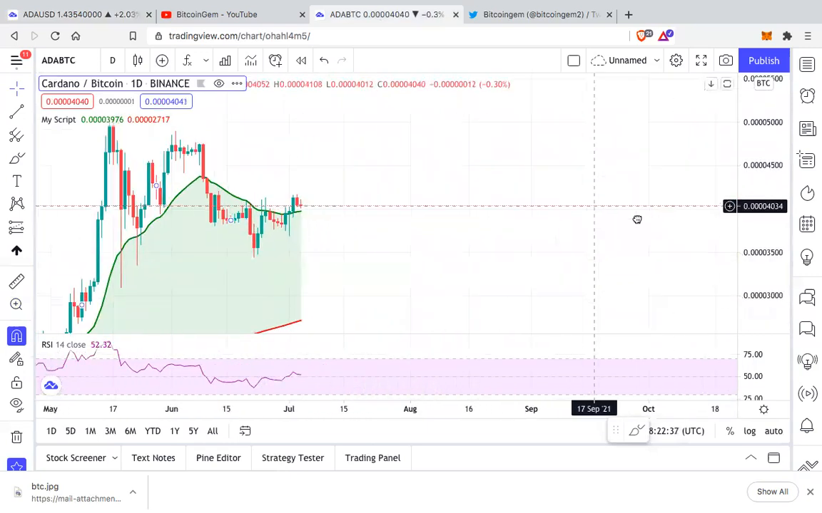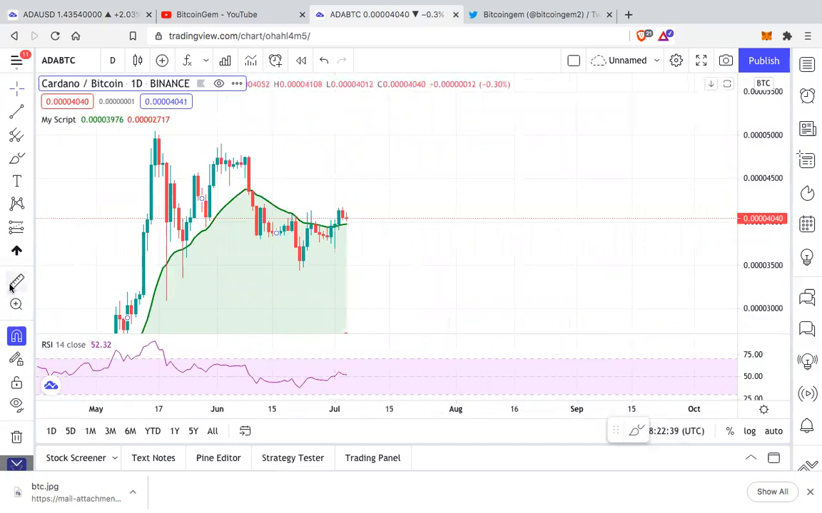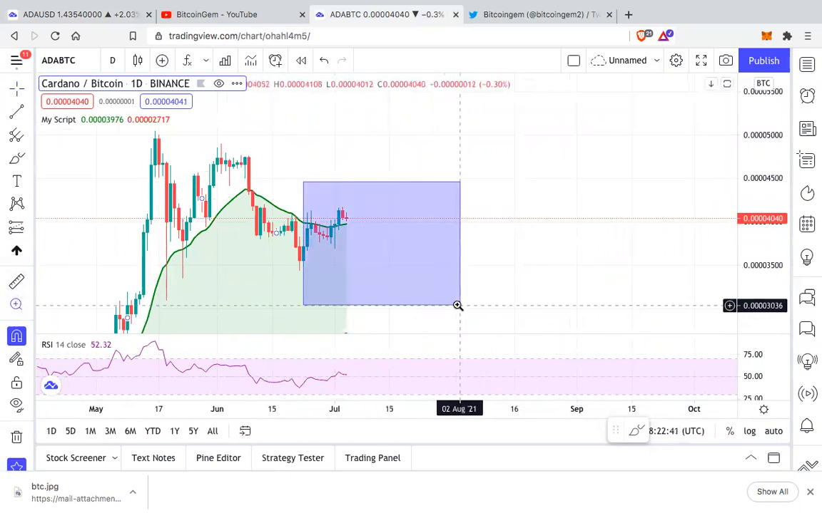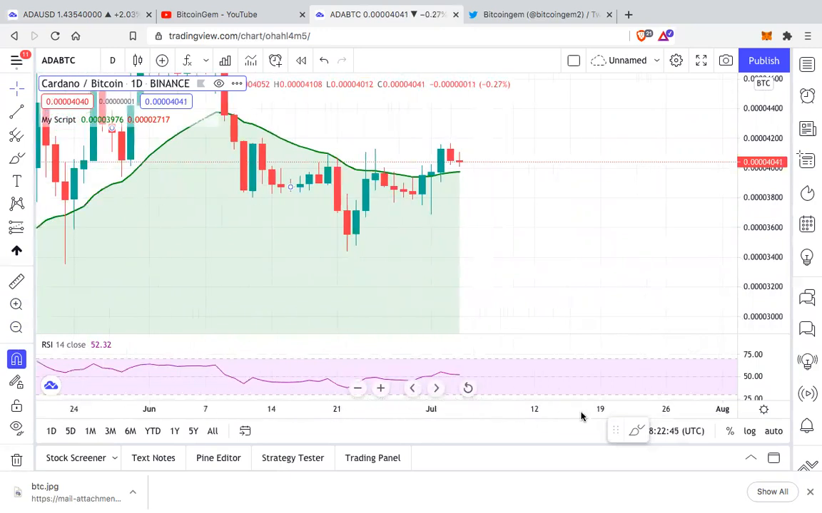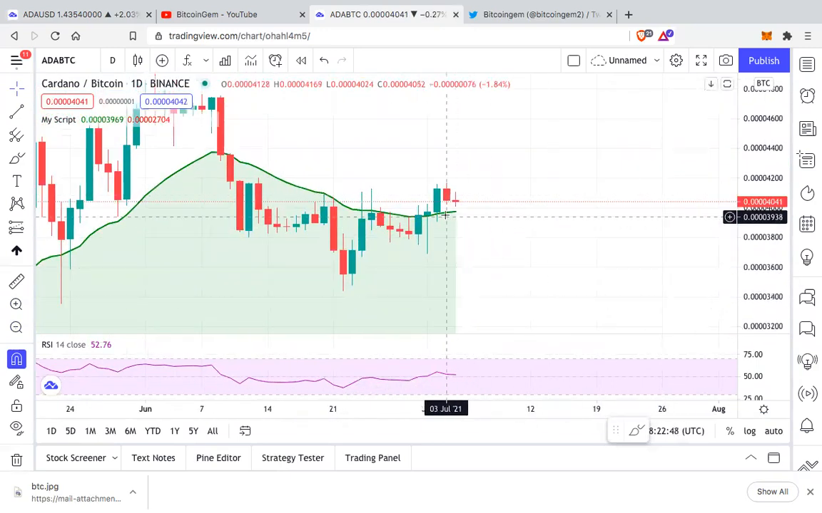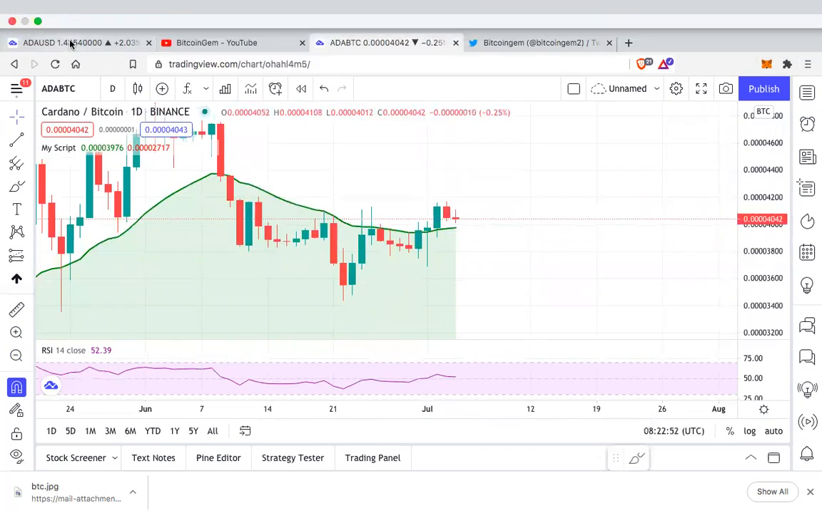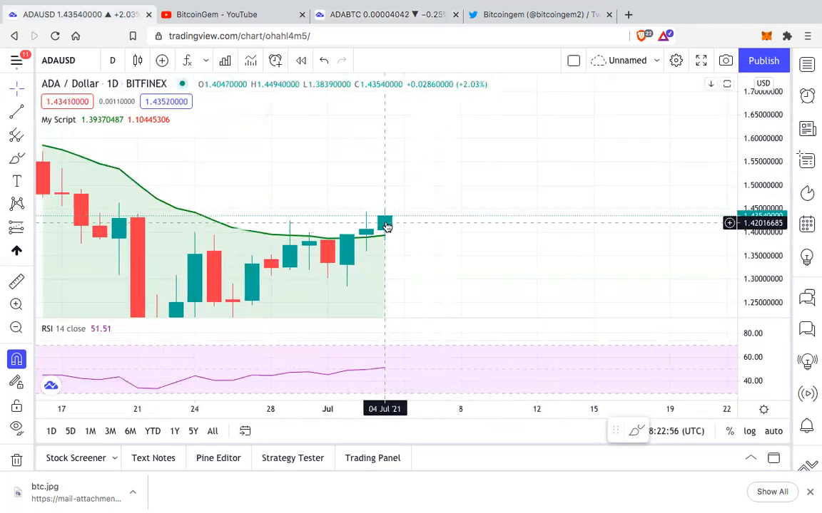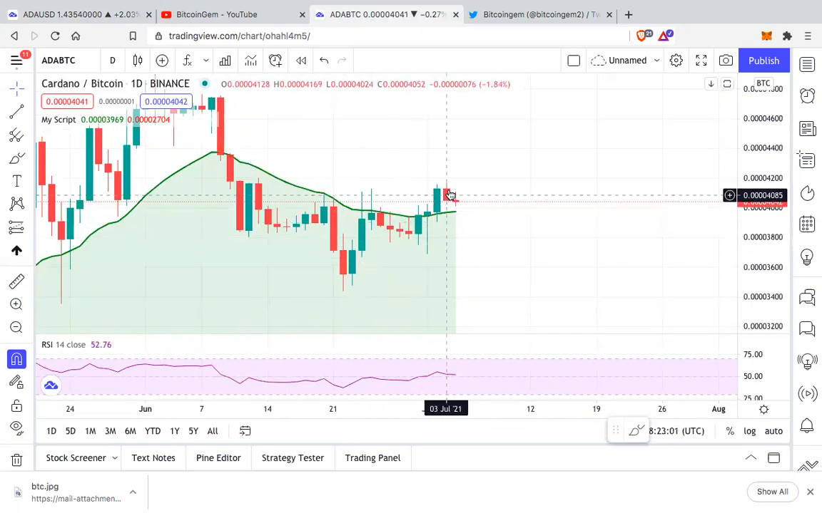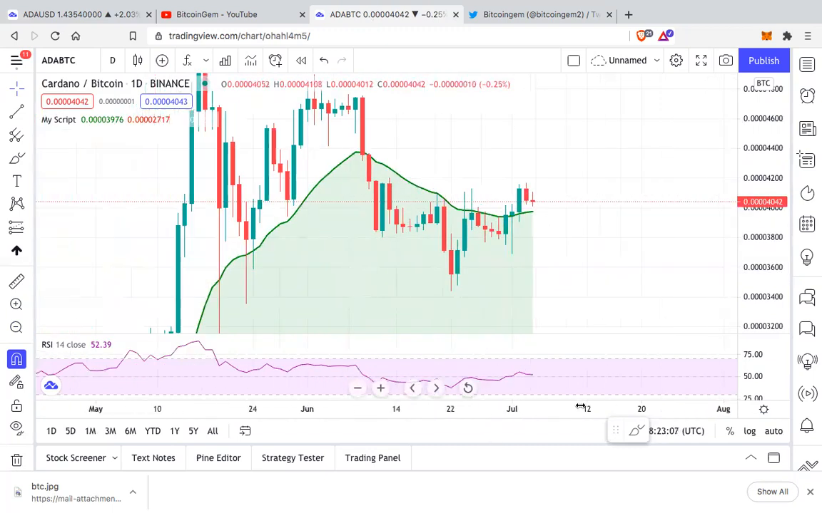On the Cardano BTC pair, it's again back to being bullish. In fact, if you look at the BTC pair, this is the third daily candle above the 21 exponential moving average. In the USDT pair, today's candle would be the second candle. In the BTC pair, it is already the third. We have seen two corrections, and both corrections have been about the 21 exponential moving average.